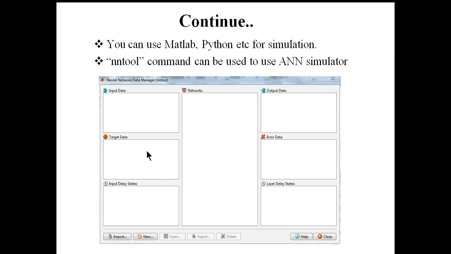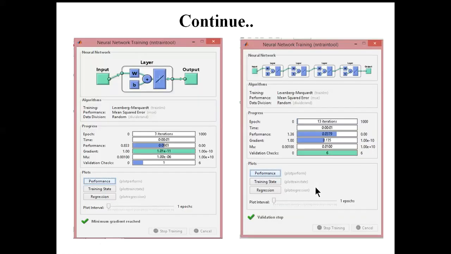That means after the training, you want to test whether the artificial neural network is currently working or not on new cases. In that case, you can give the target data here. After that, whenever you go to the next section, you can find this kind of window appearing, where you can also set the number of hidden layers, the number of hidden neurons, as well as the different kinds of training algorithm that can be used.